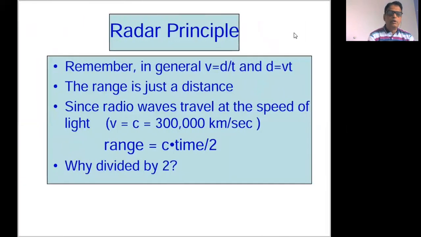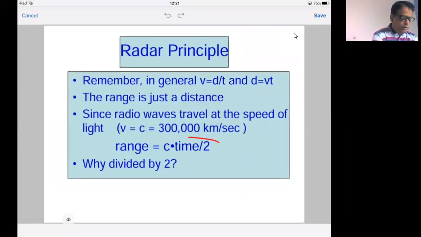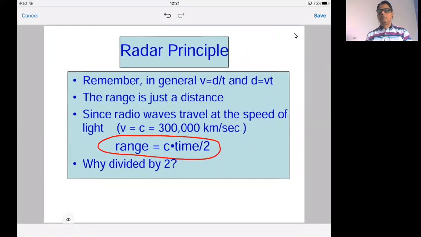In this formula, whenever we want to determine the range, we will take the product of velocity of light, C, and the time required for the pulse to come back from striking the surface of the target, and this whole equation is divided by 2 to obtain the range of the target.